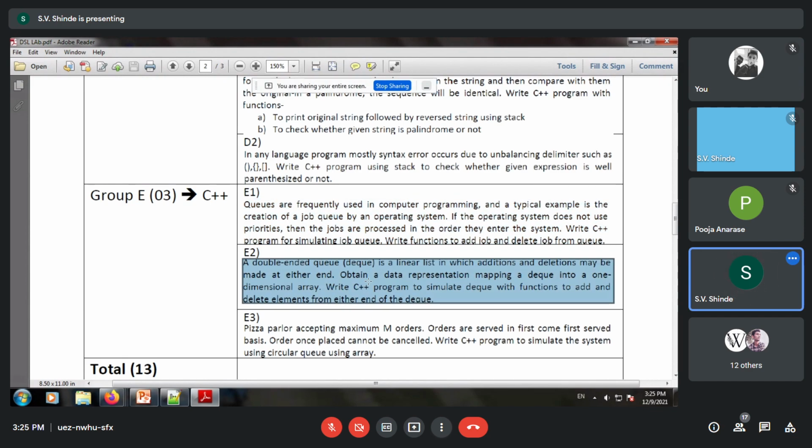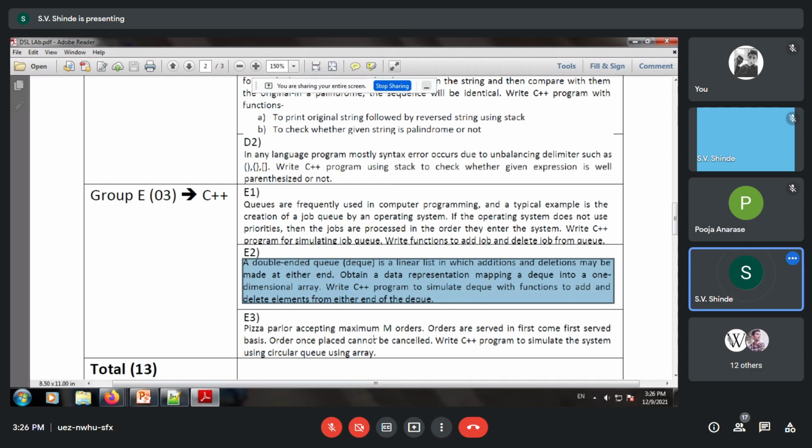E2, that is a double-ended queue. It is a list in which addition and deletion may be at both the ends, and we obtain a data representation by mapping a DQ into a one-dimensional array. Now we have to write a C++ program to implement DQ. So that is E2.